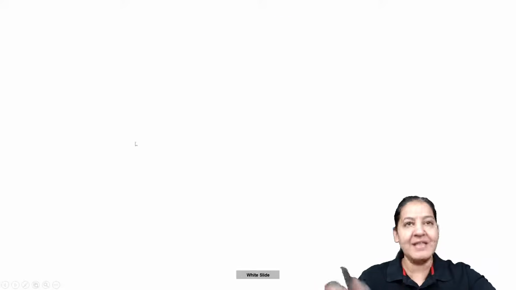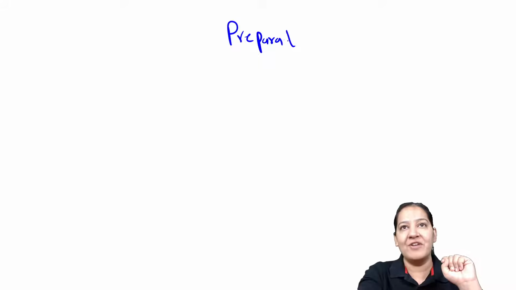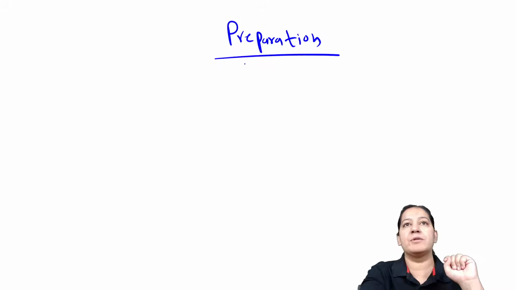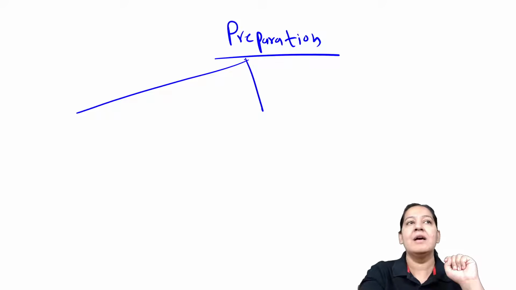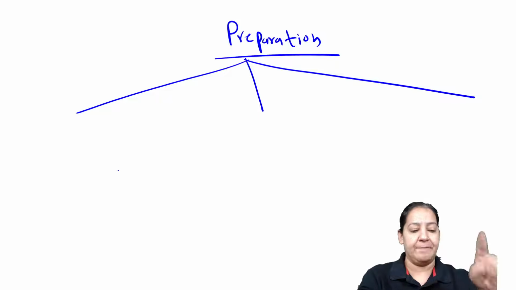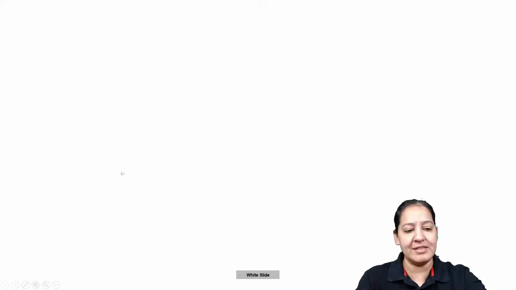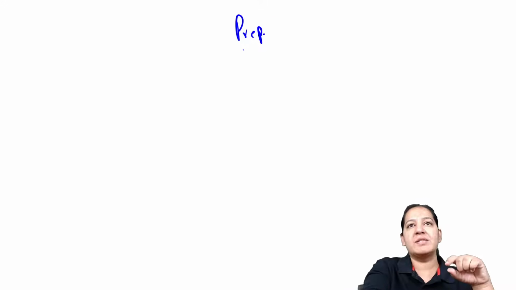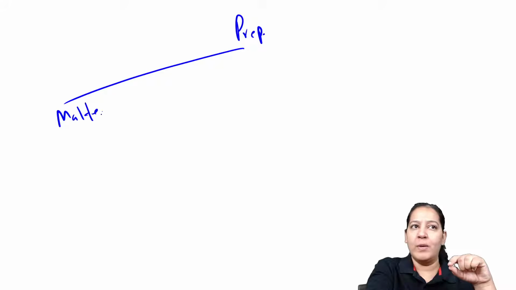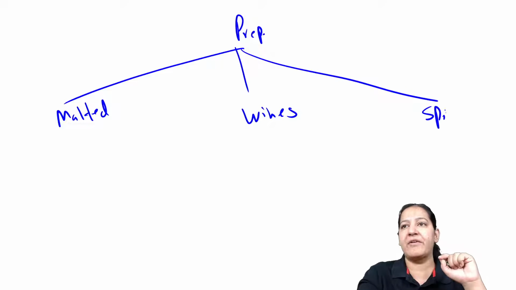So let me summarize the various preparations of alcohol. There are MCQs on all of this. It is for your general knowledge, but also for MCQ purposes. The various alcoholic preparations are of 3 types. What are the 3 types? The first one you can see here, malted liquors. The second are the wines and the third are the spirits.